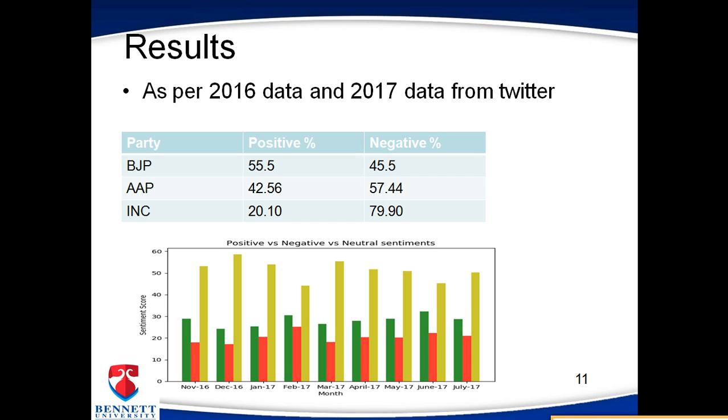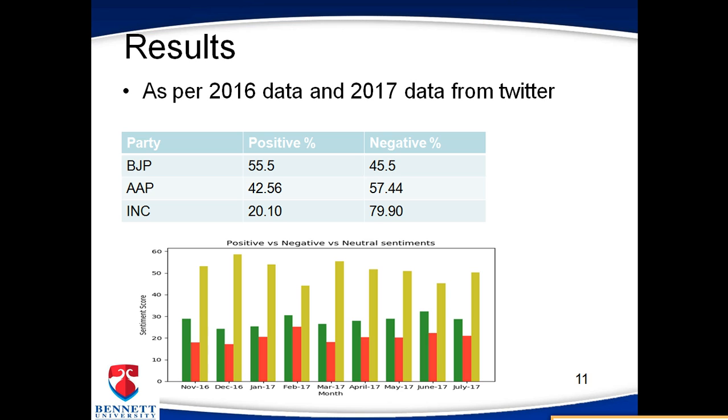If we talk about the final result, as per the 2016 data, BJP has positive 55.5% and negative 45.5%, AAP is 42.56 and 57.44, and Congress is 20.10 and 79.90. These are the statistics as per the 2016 data.